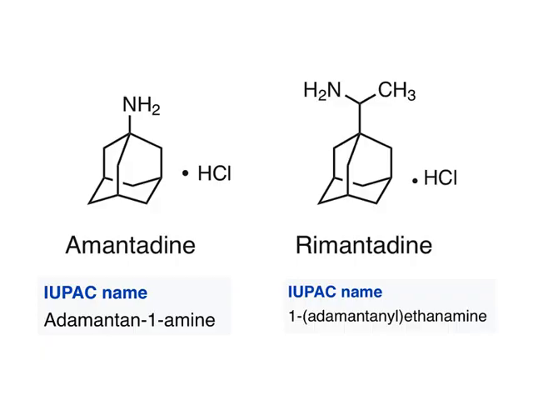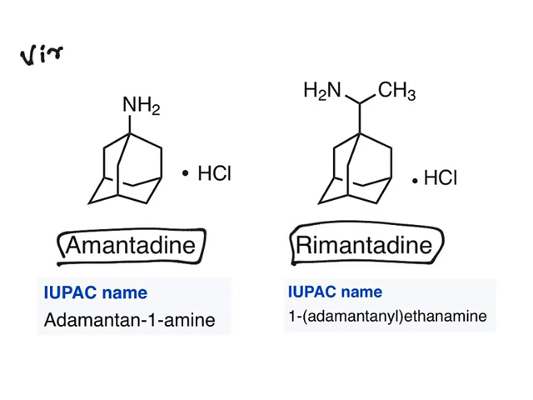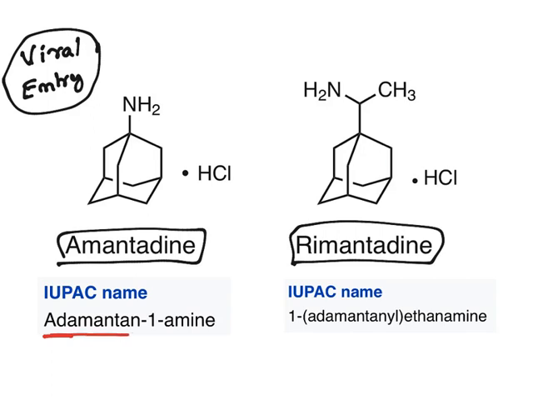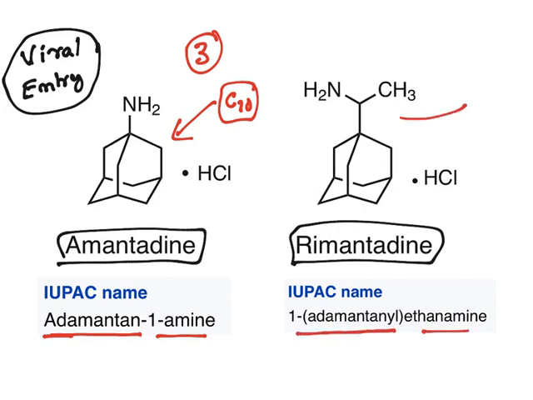Now the other 2 drugs which are given are amantadine and rimantadine. Both of them are known as viral entry inhibitors. Viral entry into the cell is inhibited by these drugs. Now, the name amantadine is adamantane 1-amine. See, adamantane is this ring. In fact, this is a fusion of 3 cyclohexane rings. It is made up of 10 carbons, but it appears like a fusion of 3 cyclohexane rings. Now rimantadine is adamantanyl ethane amine. You have an ethane amine substitution. So this is rimantadine. Both of them are viral entry inhibitors.